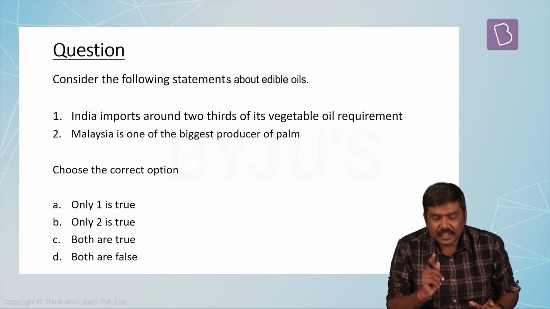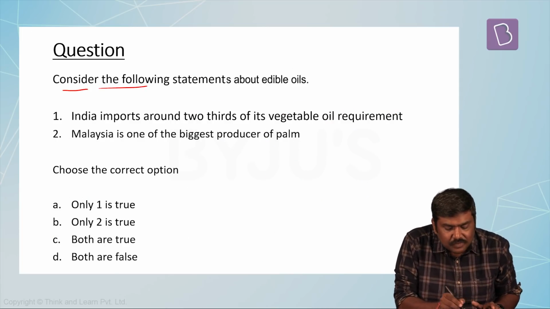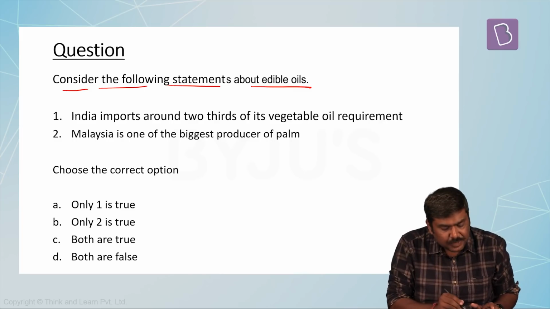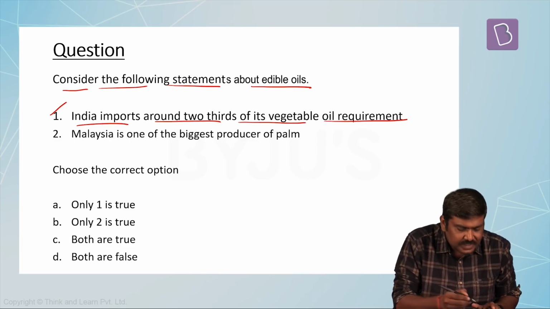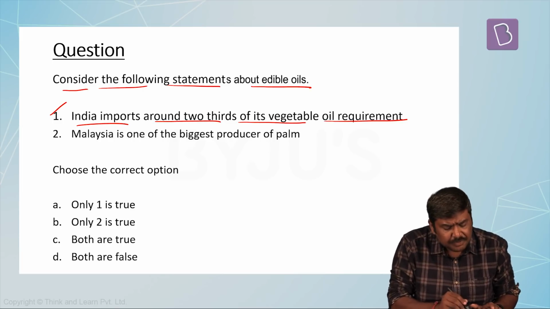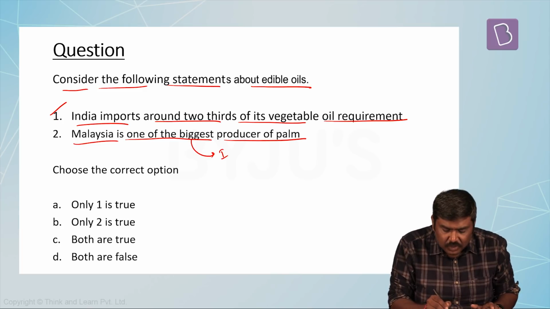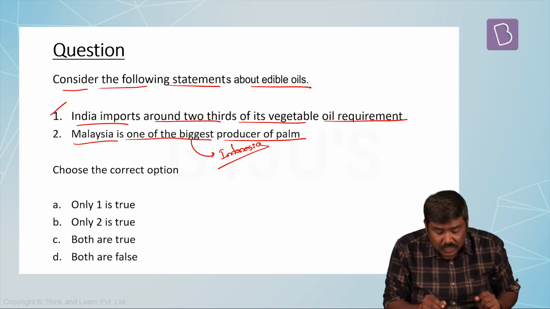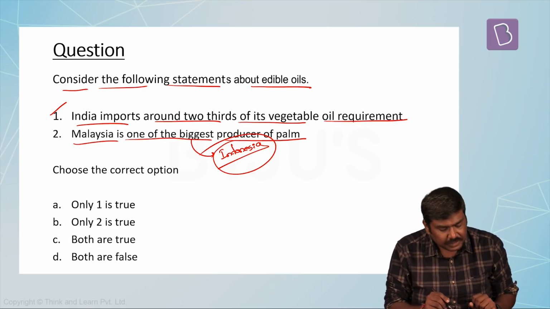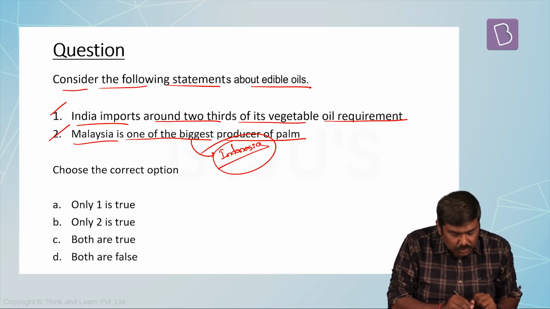Based on this, let's have a look at a question here. Consider the following statements about edible oils. One, India imports around 2/3 of its vegetable oil requirement. Yes, correct. Or edible oil requirement also you can say. Two, Malaysia is one of the biggest producers of palm oil. Yes, along with Indonesia. These are the two countries which account for the majority of palm oil production in the global market. So the right option will be both 1 and 2 are true.